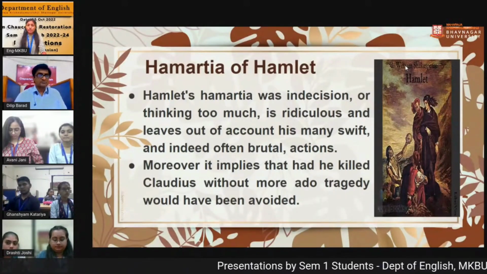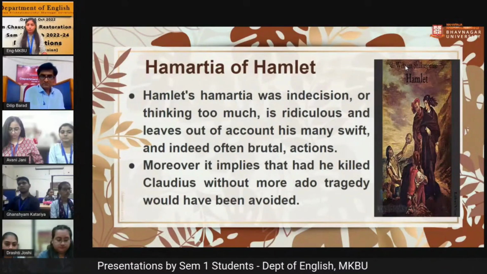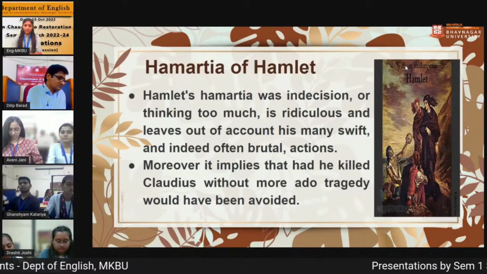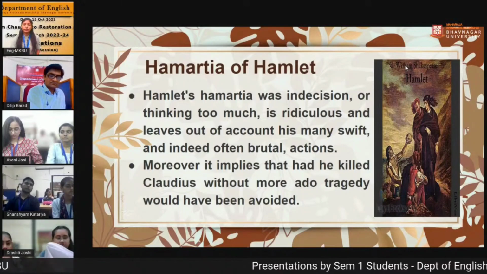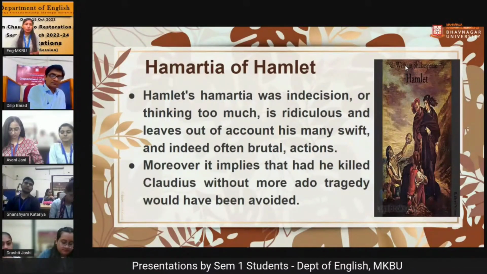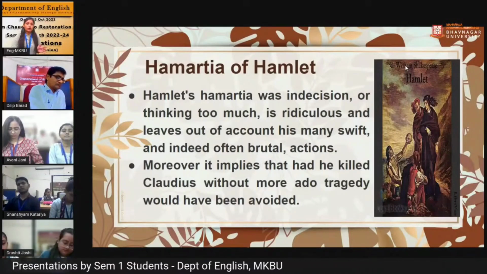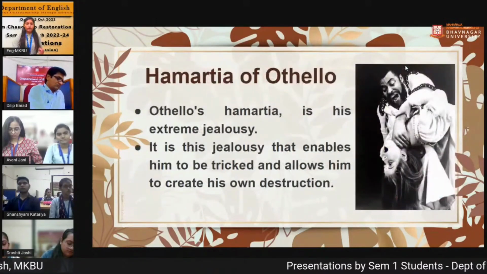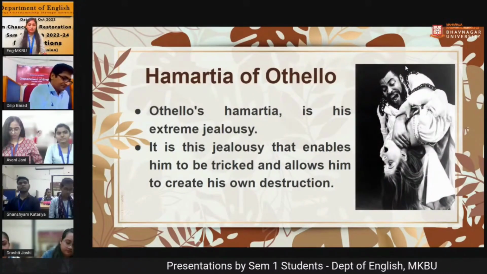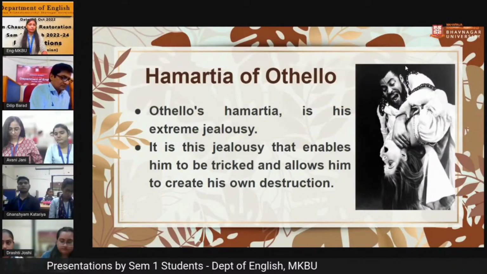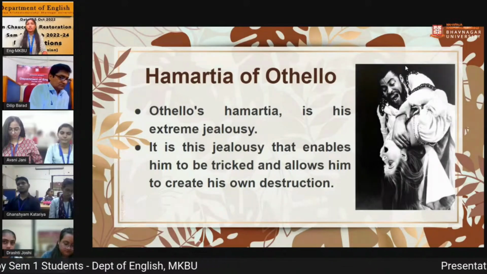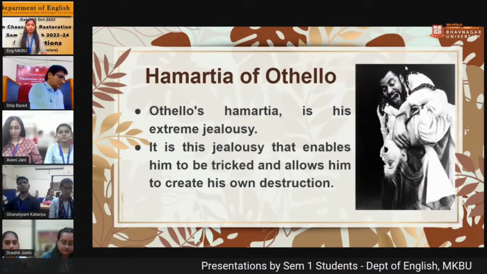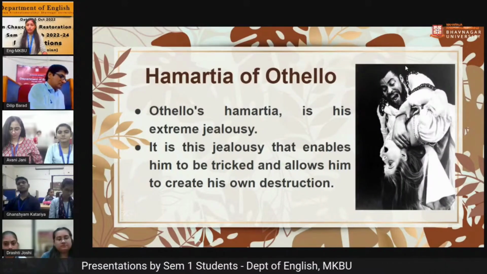This is ridiculous and leaves out of account his many swift and indeed often brutal actions. If we look at the character of Hamlet, we see that if he had killed Claudius without more ado, the tragedy would have been avoided. If he hadn't thought too much over killing Claudius, then the tragedy would have been avoided. And Othello's hamartia was jealousy. He has a very beautiful, very charming wife, out of all men of his time. But his jealousy enabled him to be tricked and allowed him to create his own tragic end.